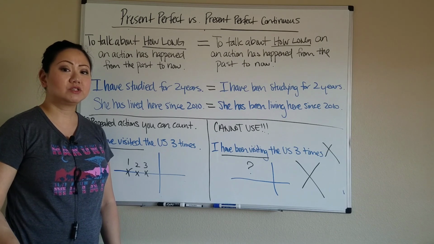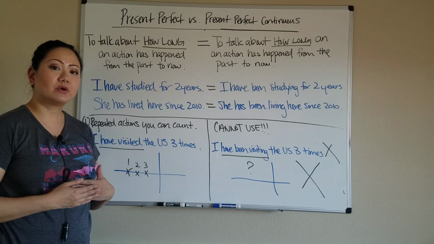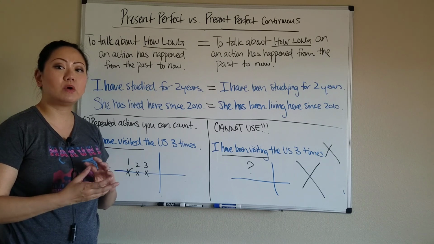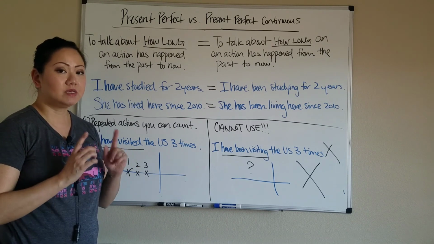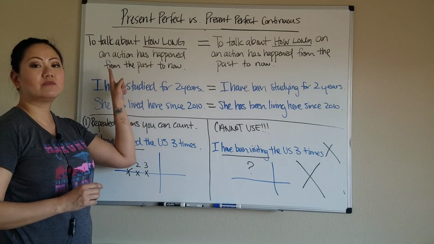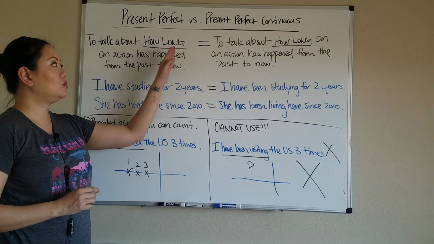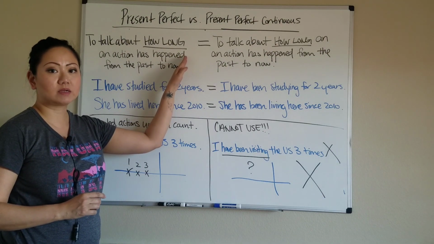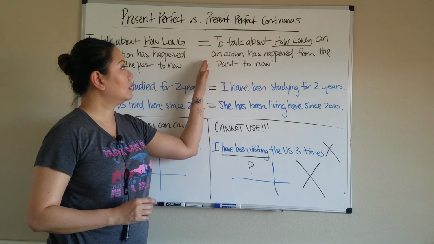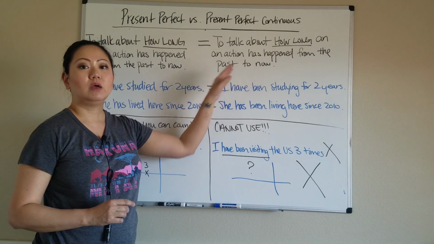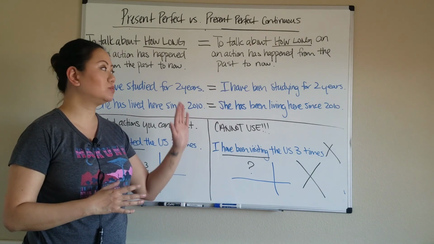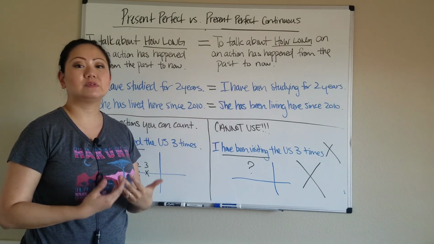Now in this segment, I'd like to talk about how sometimes present perfect and present perfect continuous can be used interchangeably, meaning you can use both tenses and they'll be correct. This situation is when we talk about how long an action has happened from the past to now. That's when you can use both tenses and be correct. Okay? Again, if we're talking about how long an action has happened from the past to now, so the key words here for how long are for and since. A lot of times we can use both tenses and have the same meaning.